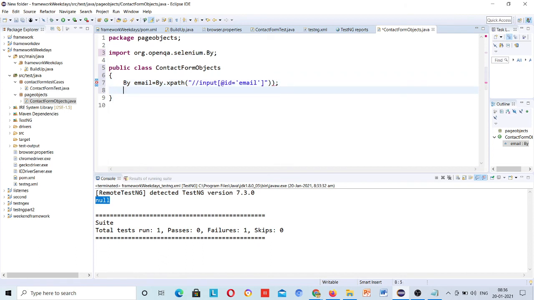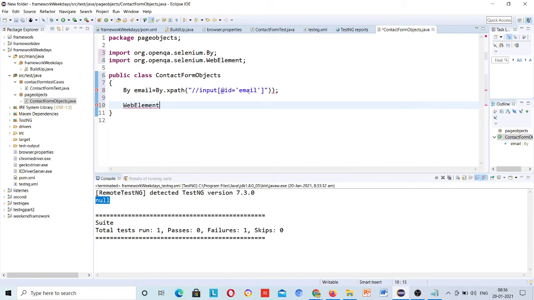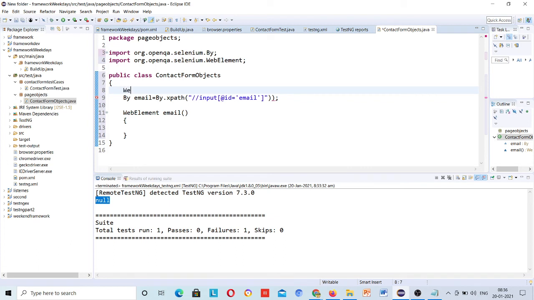Right, so WebElement email. Now here just declare WebDriver so that we can use this to return it, because we have to return the web element, right? Return email.